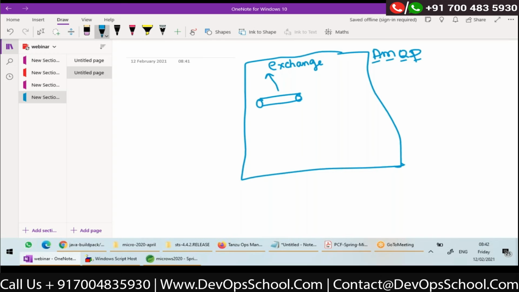Then I'll configure multiple queues. Let's say QA, QB, QC. And I can bind the queues to the exchange using some binding key. Let's say I want to bind QA with a binding key of A, and I can bind